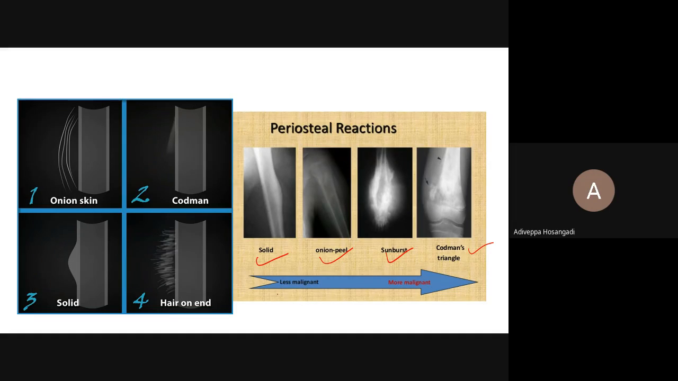Depending upon this, towards this it is more malignant. Solid, you remember, there is complete continuity from the cortex to the new bone. Okay, this is seen in osteoid osteoma.